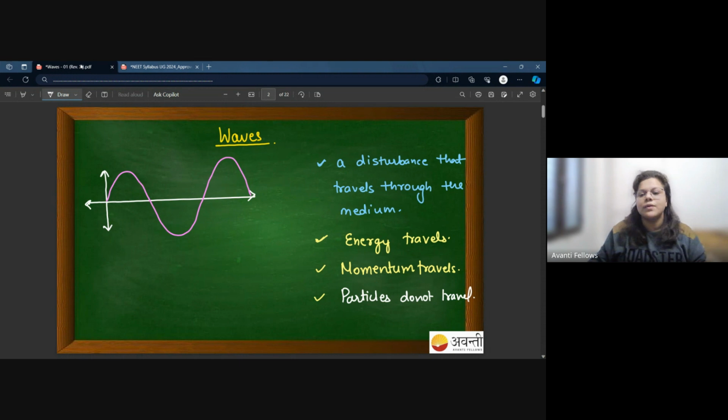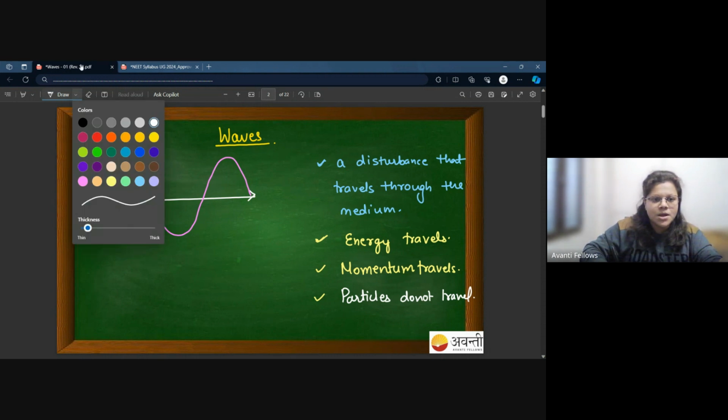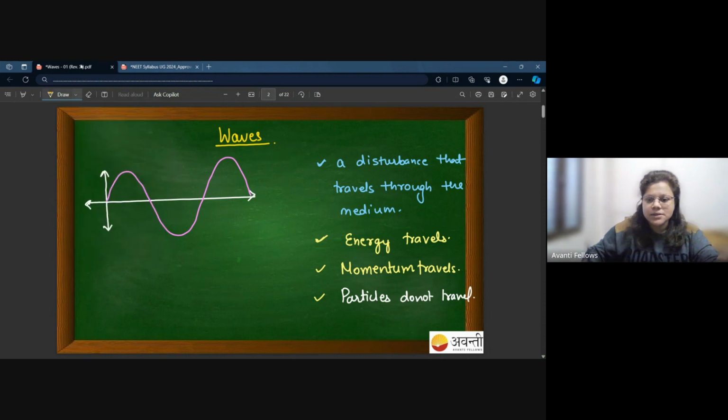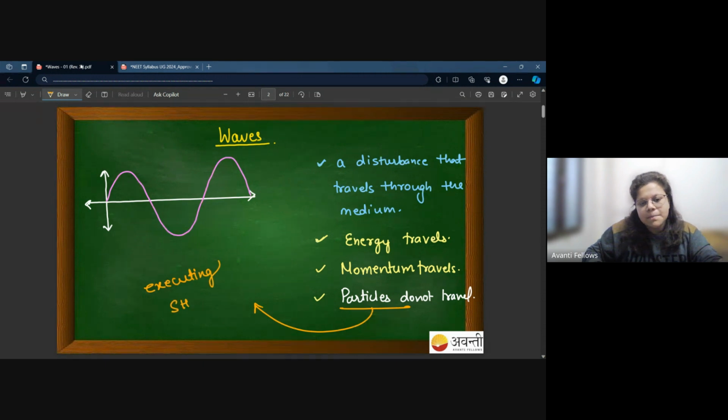Particles do not travel. So if particles are not traveling in this procedure, what are they doing exactly? If they are not moving, then what are they doing? Just remember this: in this case, particles are executing simple harmonic motion.